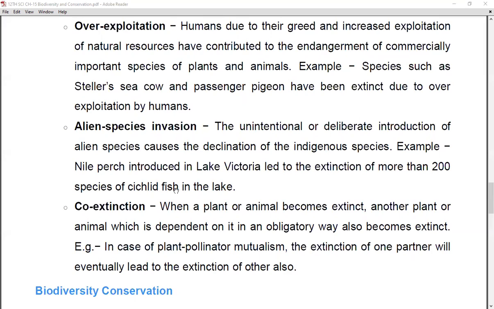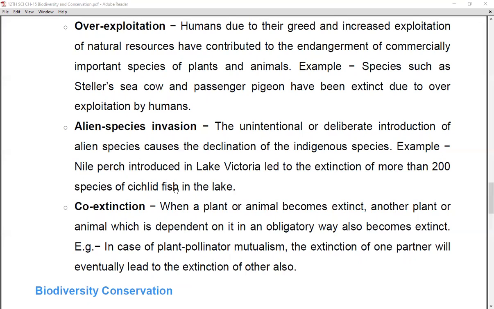Now if you know that in the forest a plant is useful in the formation of medicines, then humans are going to use that plant again and again, right? So they are over exploiting the natural resources, and this is leading to the loss of those important species of plants as well as animals.